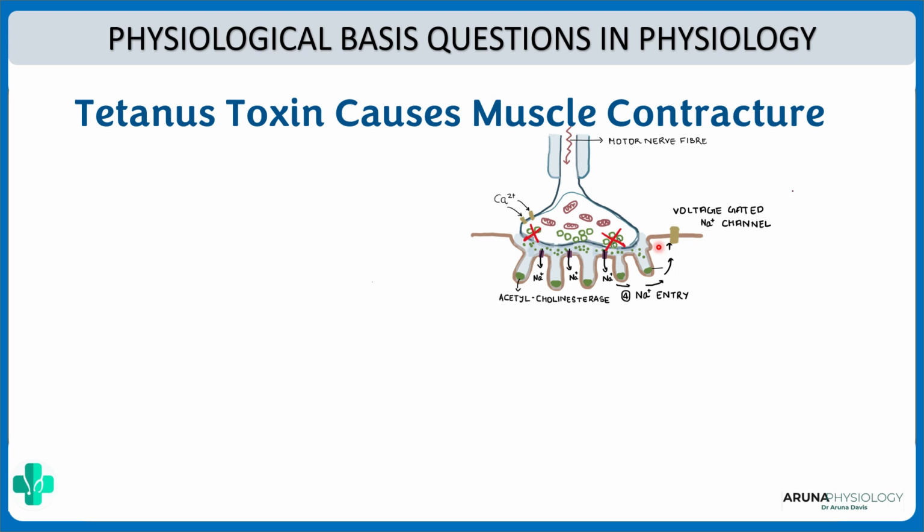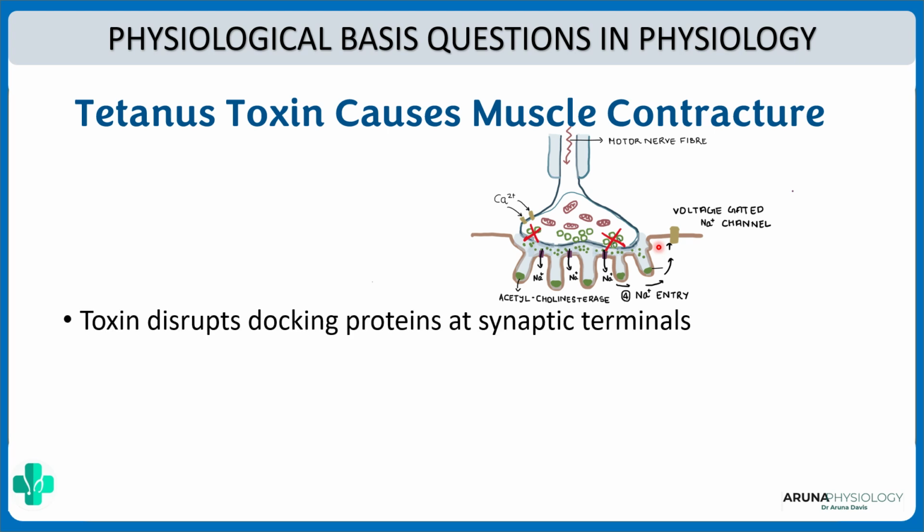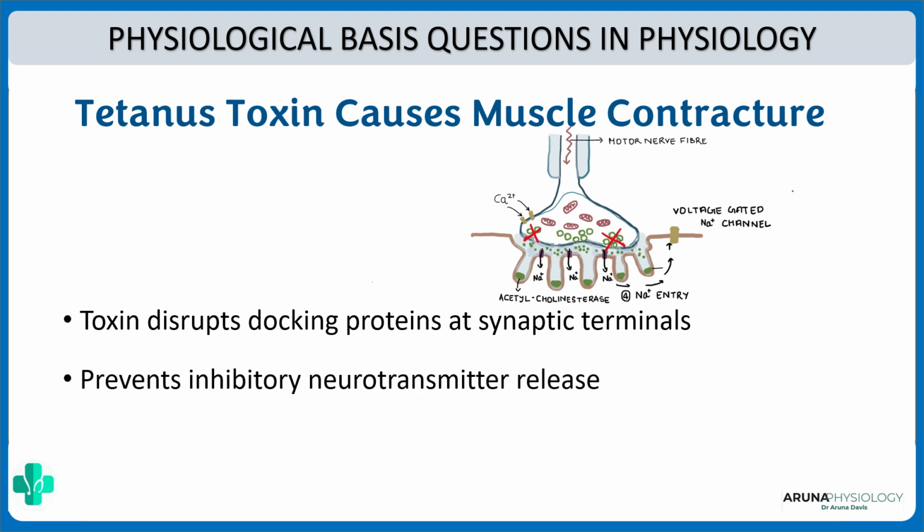Now here the problem is the tetanus toxin will disrupt the docking proteins at the synaptic terminals. See, there are proteins that help in the fusion of the vesicle with the presynaptic membrane. That is how the neurotransmitter is released to the synaptic cleft. So the toxin will not allow this movement to occur, and thus the neurotransmitter will not be released.